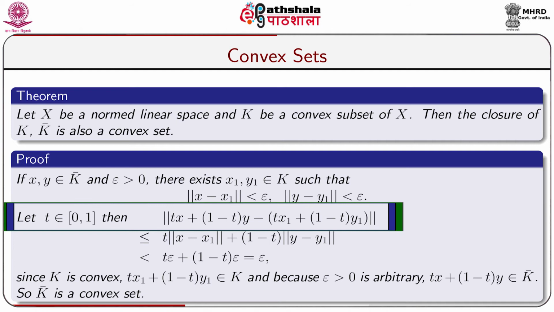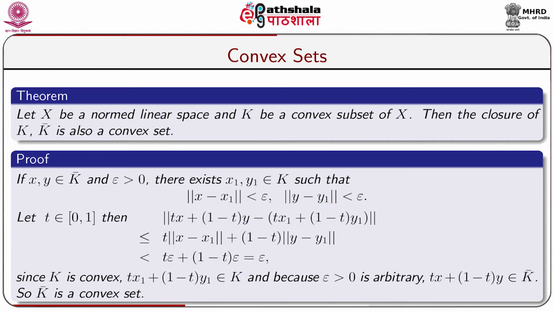Let us take an element t belonging to the closed interval [0, 1]. Then norm of t x plus (1 minus t) y minus (t x1 plus (1 minus t) y1) is less than or equal to t norm of x minus x1 plus (1 minus t) norm of y minus y1 by norm axiom property N3, which is again less than t epsilon plus (1 minus t) epsilon.